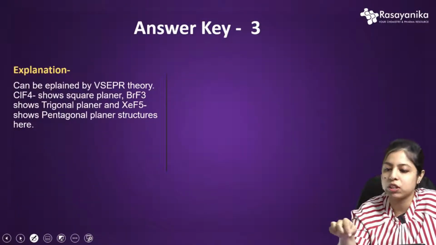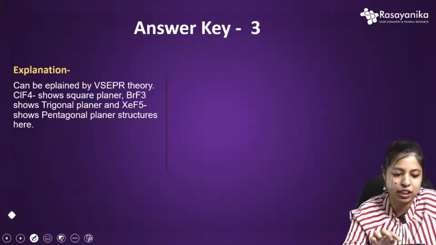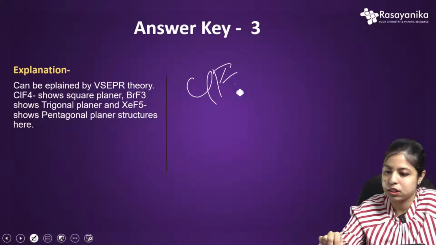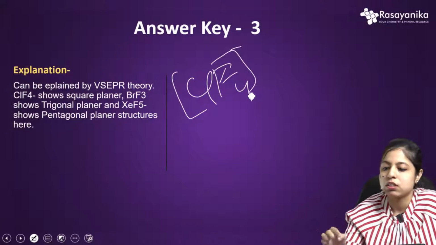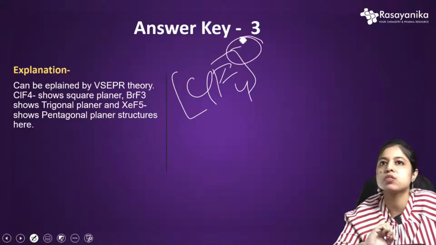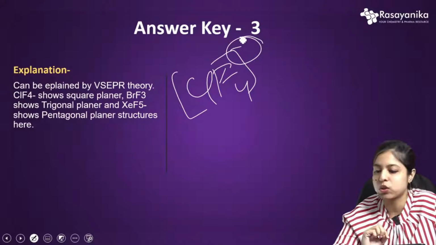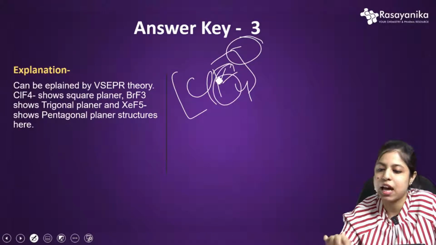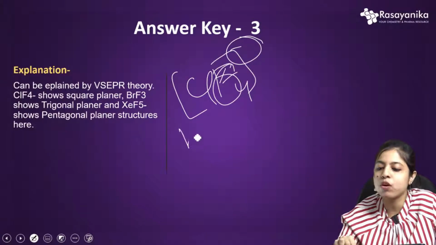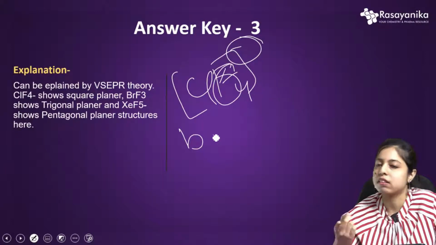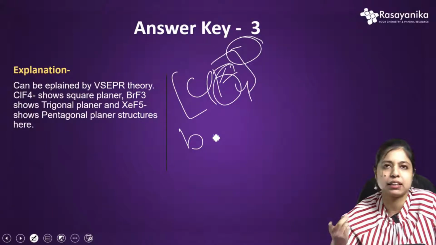Starting with ClF4 minus: the halogen has 7 electrons in its valence shell, and there is also a -1 charge, so that is a total of 8 valence electrons. 4 fluorine atoms are bonded to it. We need to find the number of bond pairs and lone pairs, and after that it is pretty simple to predict the structure.